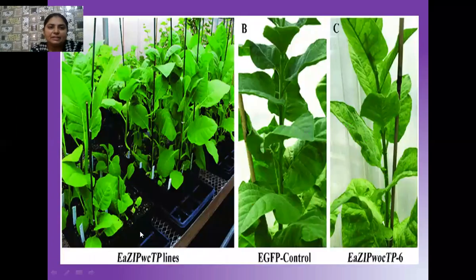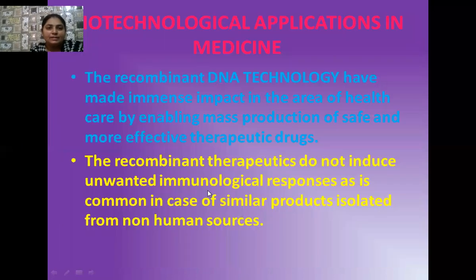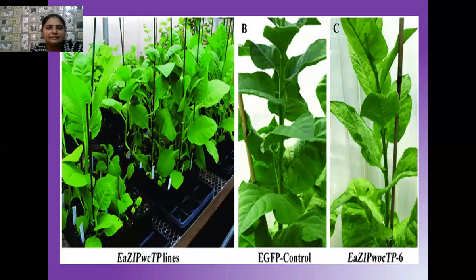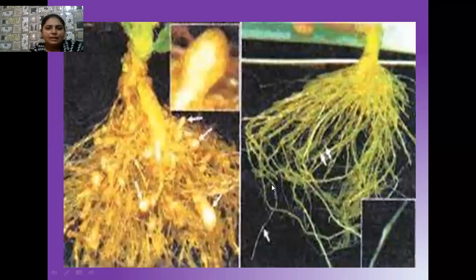So see here the picture of the healthy tobacco plants. All of these tobacco plants have healthy leaves. These are the transgenic tobacco plants. Students, before this, you can see this picture. These are the transgenic plants, so it has a healthy root system. And this is the plant which is not transgenic.